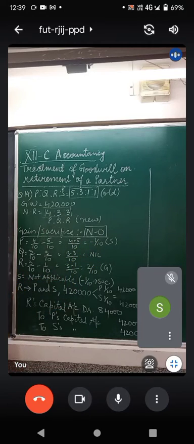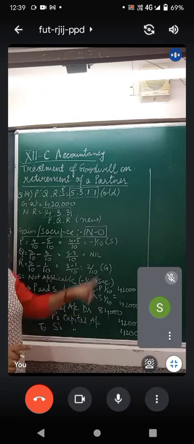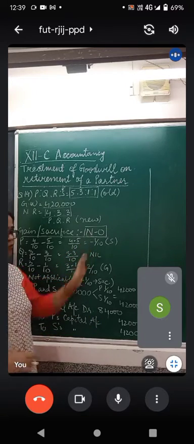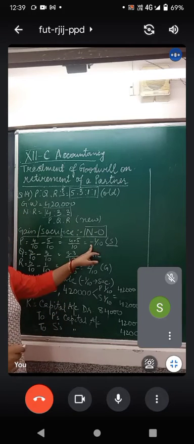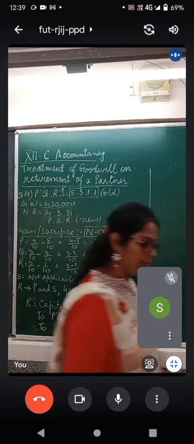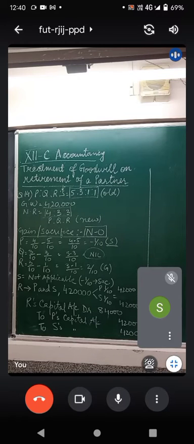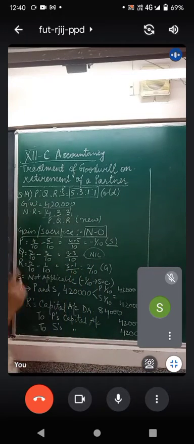This is P's sacrifice. Please note P is the remaining partner also, and from S's leaving he has not gained anything. However, he has sacrificed because the fraction is in negative. For Q, 3/10 minus 3/10 means he is neither sacrificing nor gaining. For Q, the retirement of S has no effect because neither is he gaining nor sacrificing anything.